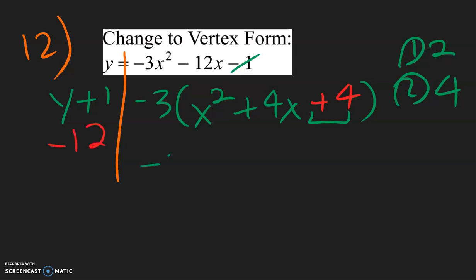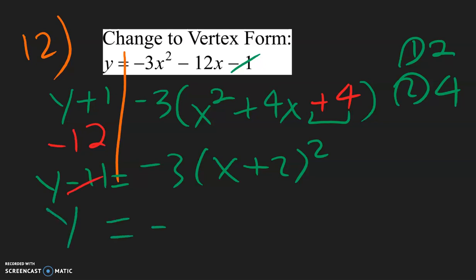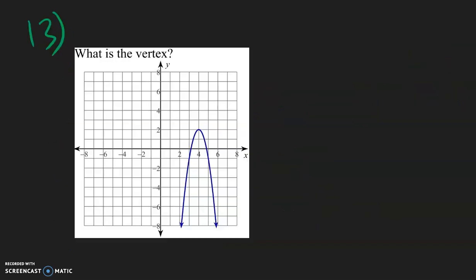And now to factor this, we have negative 3 parentheses x plus 2 squared. Y minus 12 is going to be negative 11. So we have y minus 11 equals all this. Then bring this negative 11 to the other side. That would become a positive 11. So the vertex form equation will be negative 3 parentheses x plus 2 squared plus 11.